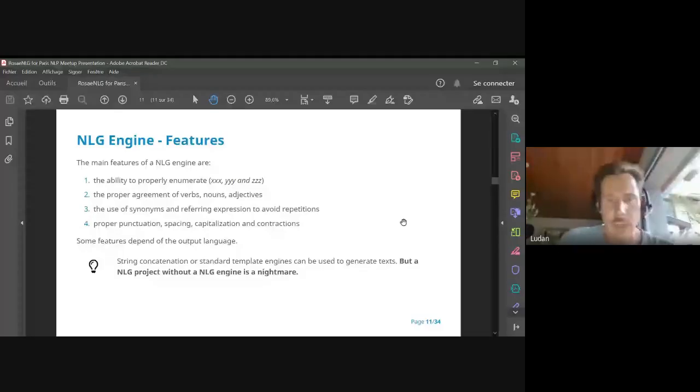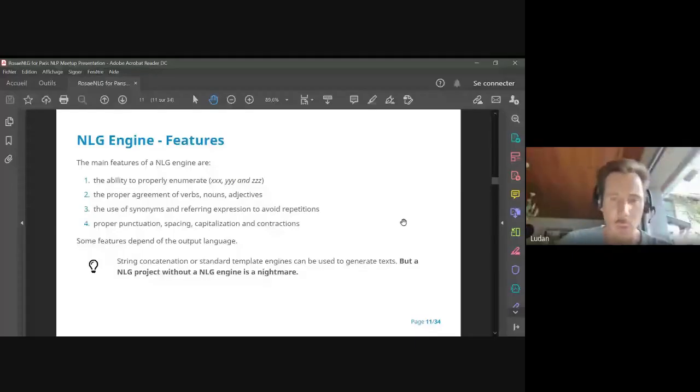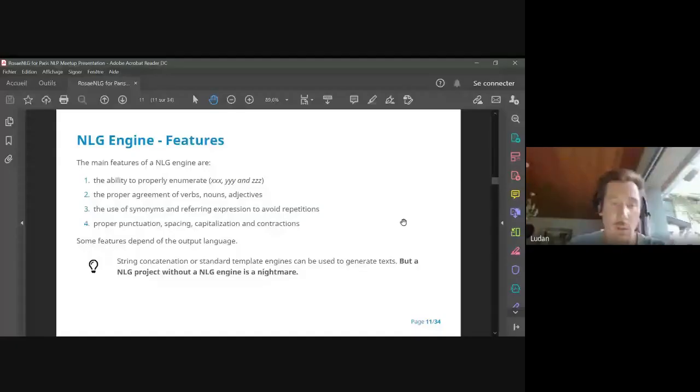To use synonyms and referring expressions to avoid repetitions. It's important to have a nice text. And at last, the proper punctuation, spacing, capitalization and contraction. In fact, I think the fourth one is maybe the most important one. Some features will obviously depend on the output language, like agreements. And you may wish to use just string concatenation or a standard template engine to generate text, so this also works. But if you wish to do a real NLG project without an NLG engine, it will be a real nightmare. So my advice is to use an NLG engine if you do an NLG project.